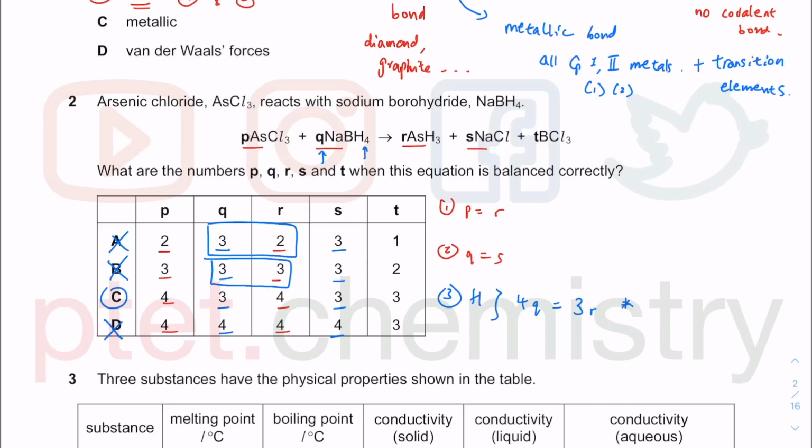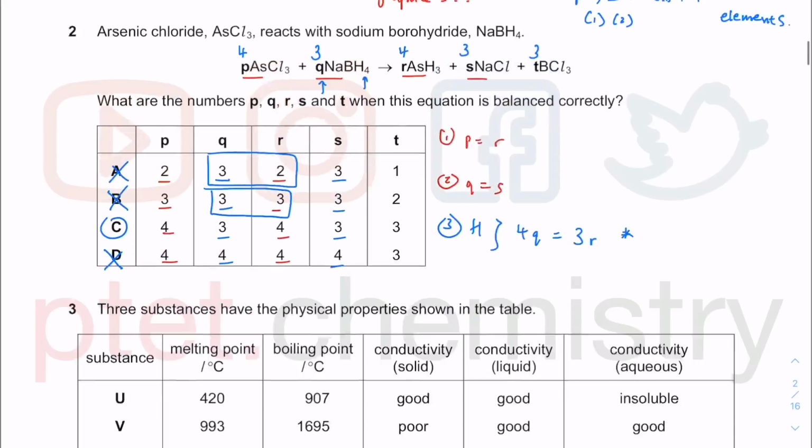But just because I say it's the correct answer, I might have made a mistake, so I'm going to put the numbers in front there, 4, 3, 4, 3, 3. Let's just do a quick check. So in terms of the chlorine, 4 times 3 chlorine, 3 times 1 is 3 chlorine, 3 times 3 is 9, 3 plus 9 is 12 chlorine, that one's balanced. In terms of the hydrogen, 3 times 4 is 12, 4 times 3 is 12. That was how we managed to get the correct answer by eliminating the impossible options from this relationship 4Q equal to 3R in terms of the hydrogen atoms there.